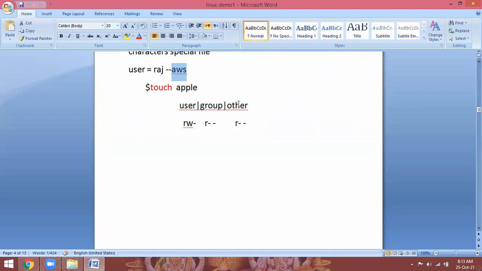Other group members, like AWS, we have DevOps, Java, .NET, team leaders, managers, like different groups. Those all come under other groups. They have read-only permissions.